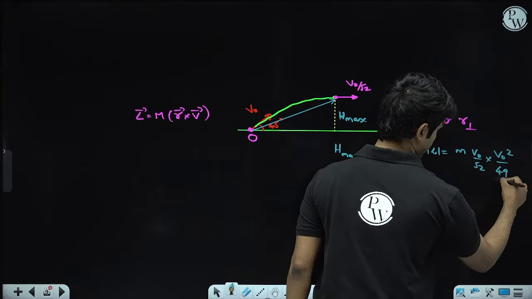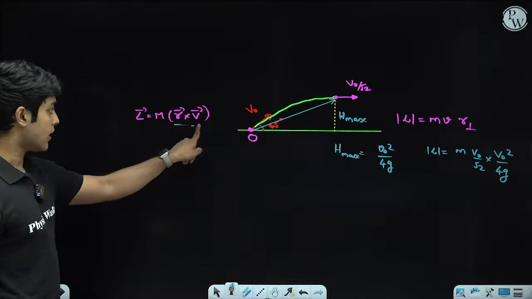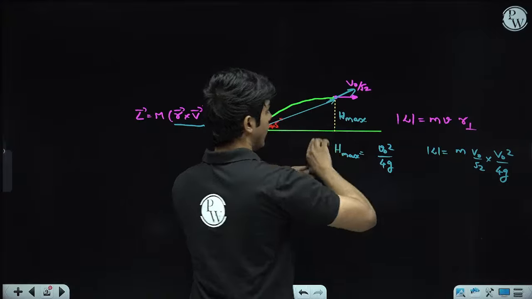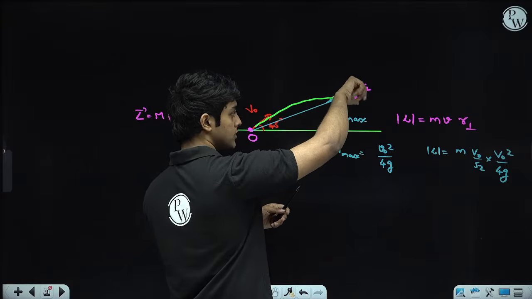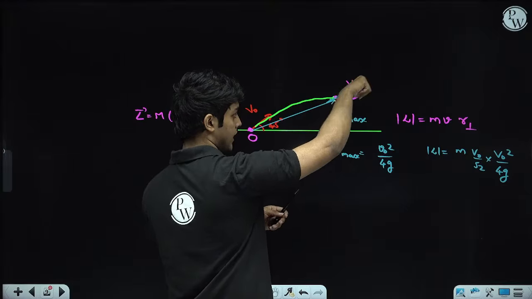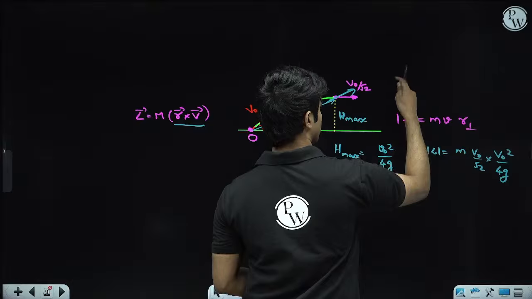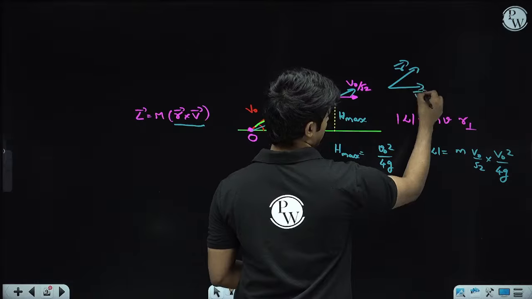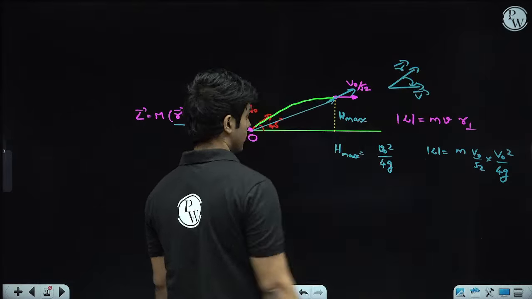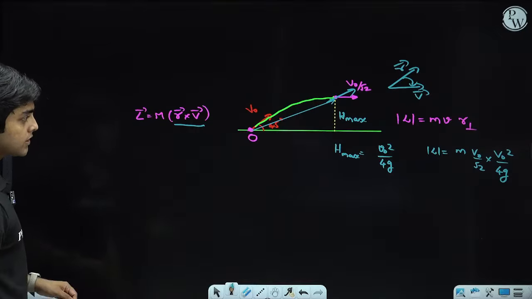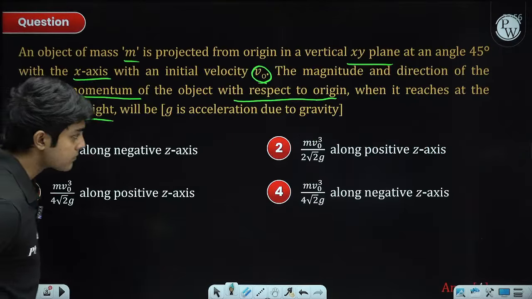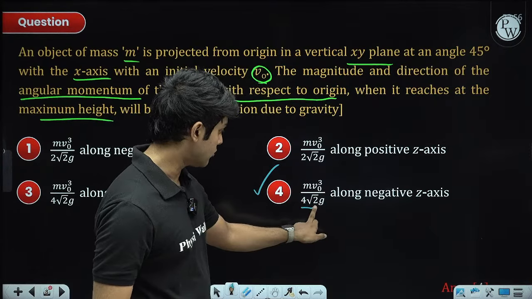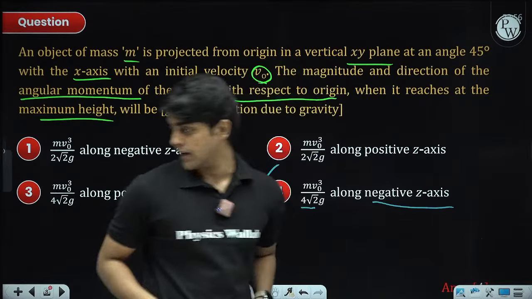This is the magnitude. Now for direction, it's in the direction of r vector cross v vector. So r vector is in this direction, right? R vector is along the blue vector. If you cross it with v, r cross v is actually into the page, right? This is r vector's direction, this is v vector's direction. If you do r cross v, it will be into the page. Into the page is the minus z direction, minus k cap. So it will be the fourth option, m v naught cube by 4 root 3, along the negative z direction.